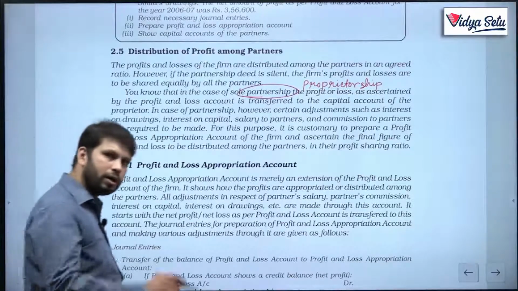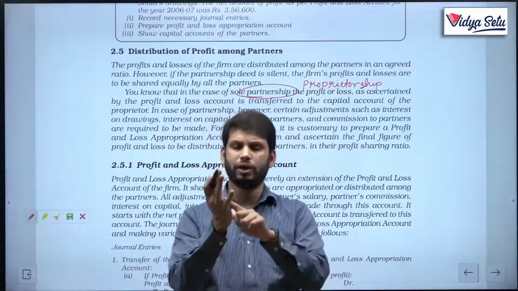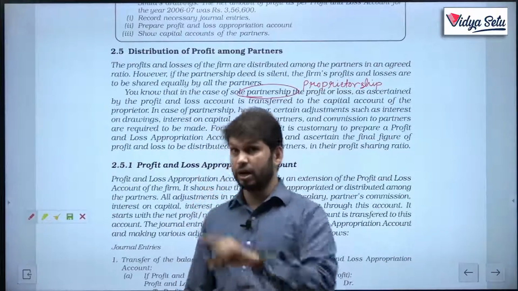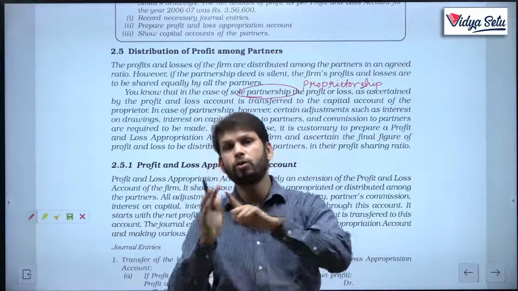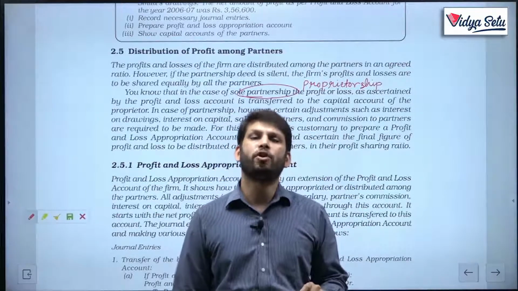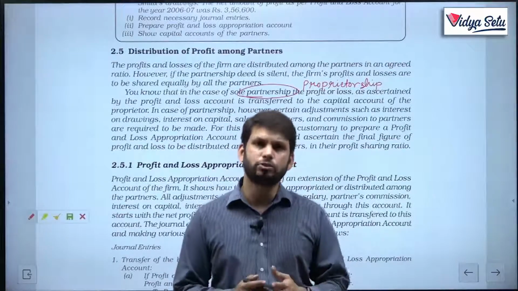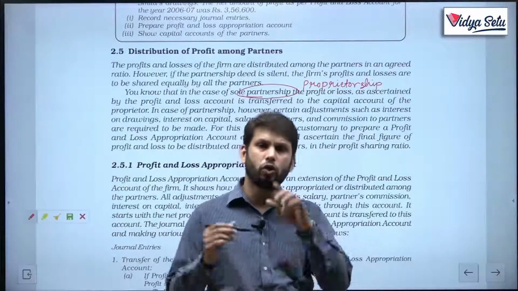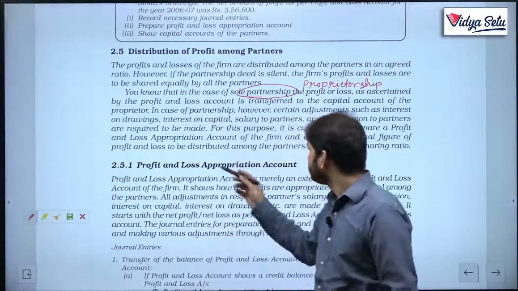So guys, do remember, you already know in case of final accounts of a sole proprietor, what all things we used to make. We used to make a trading account, a profit and loss account, and a balance sheet. But in final accounts of partners, we have to make trading account, profit and loss account, but before making balance sheet, we have to make one more account called profit and loss appropriation account. Why? Because there are certain additional adjustments which are made in partnership accounts and not in sole proprietorship. So all those additional adjustments are done in P&L appropriation account.